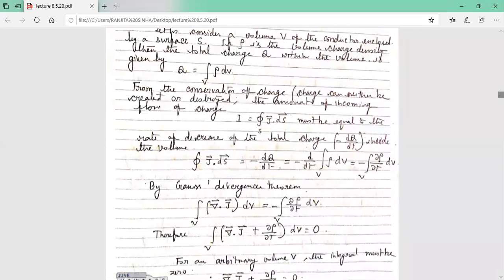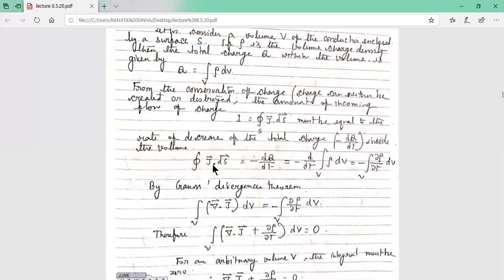Now we are using the Gauss divergence theorem. Here the surface integration is changing to volume integration. So the surface integration of J dot ds equals the volume integration of divergence of J dv. Using the Gauss divergence theorem, we are changing the surface integration to volume integration, and I have discussed all these things when you did problems using the Gauss divergence theorem.